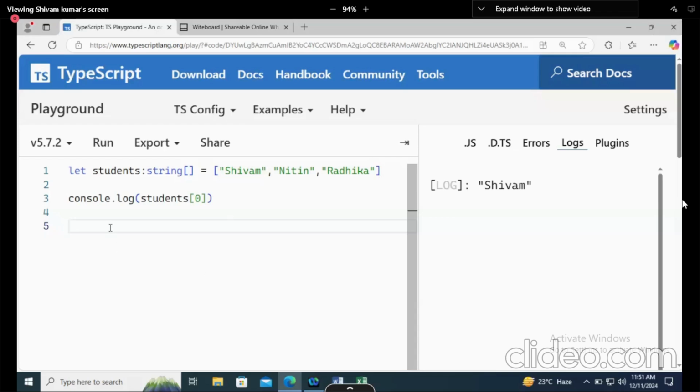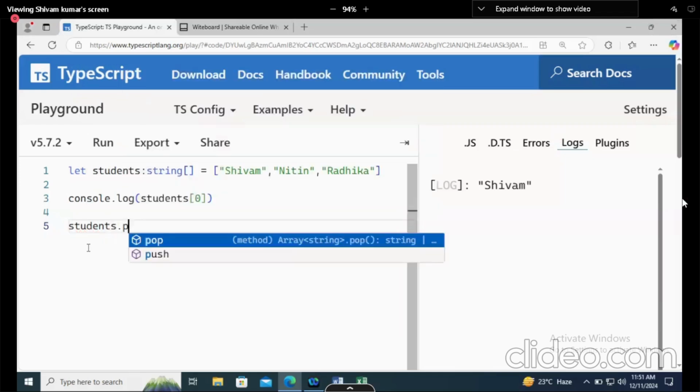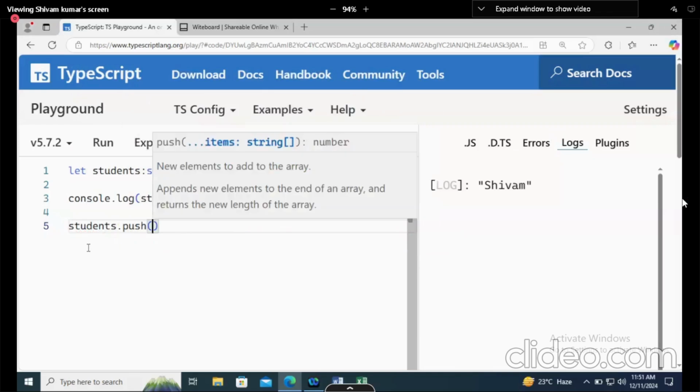Now, push means pushing something, pop means popping out something. Now, what I will say is students dot push, let's say I will write like this and anything, let's say ABC.